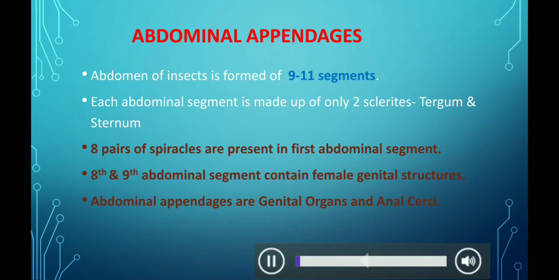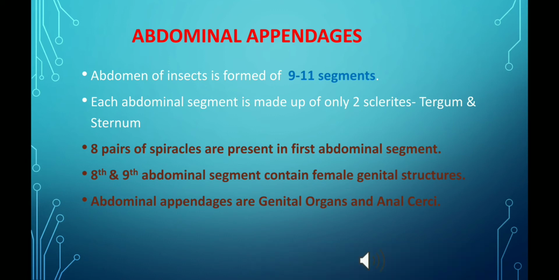If we talk about the abdominal appendages of insects, then the abdomen is formed of 9 to 11 segments, and these abdominal segments are interconnected by a membrane called conjunctiva. Each abdominal segment is made up of only two types of chitinous plates. On the dorsal side it is tergum and on the ventral side the chitinous plate is sternum.